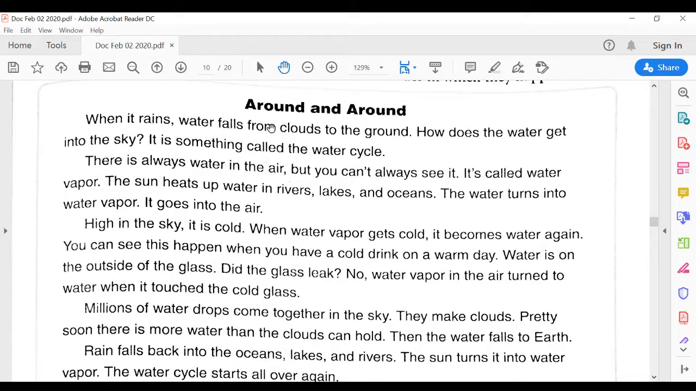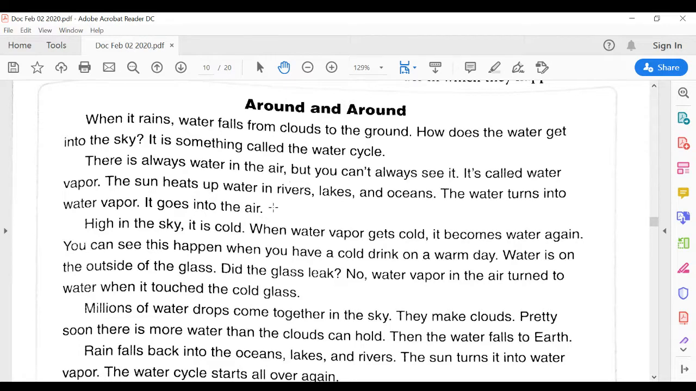When it rains, water falls from clouds to the ground. How does the water get into the sky? It is something called the water cycle. There is always water in the air, but you can't always see it. It's called water vapor. The sun heats up the water in rivers, lakes, and oceans. The water turns into water vapor. It goes into the air.